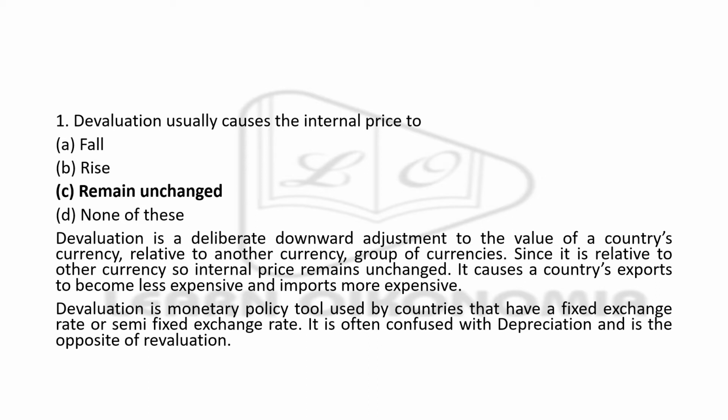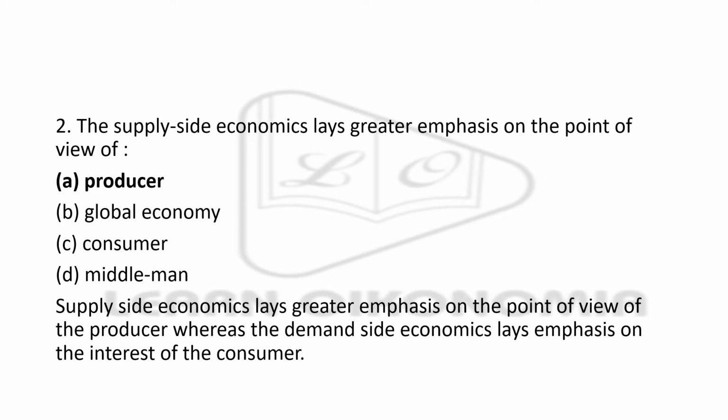Coming to the second question, the supply side economics lays greater emphasis on the point of view of dash. We have producer, global economy, consumer, and middleman in the options. The right answer is producer, because by reading the question itself, you could understand that it is asking about supply side.